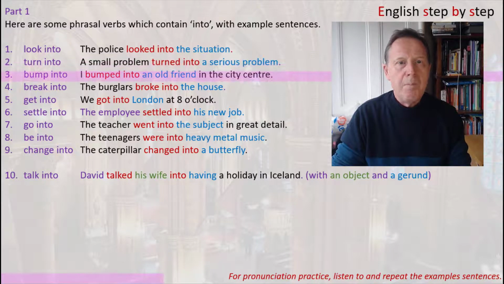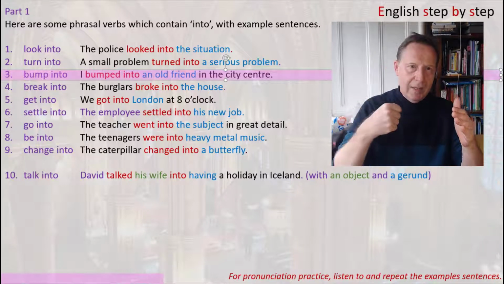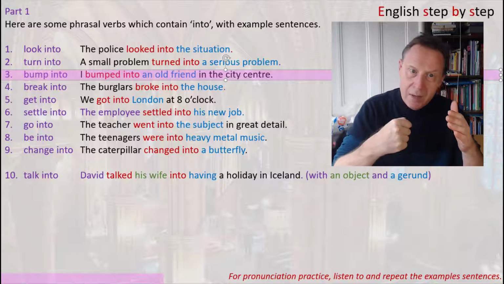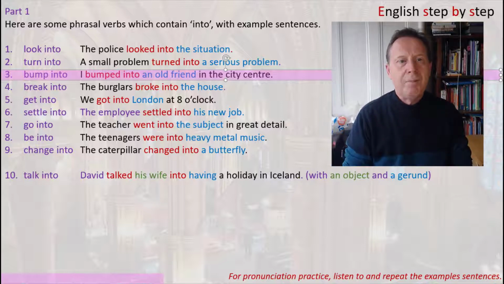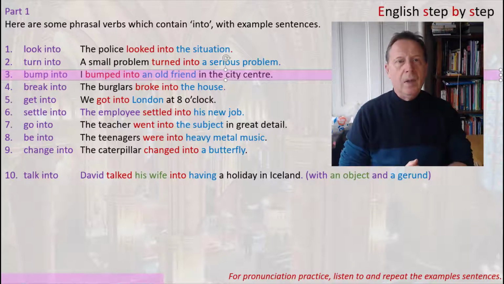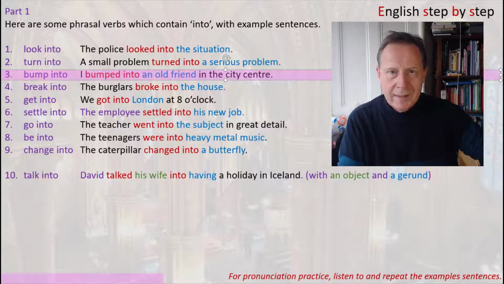Next one, bump into. Now bump usually means to physically contact something. Two bodies in physical contact, to bump into. Or a car can bump into another car. Now in this context we can see the sentence, I bumped into an old friend in the city centre.